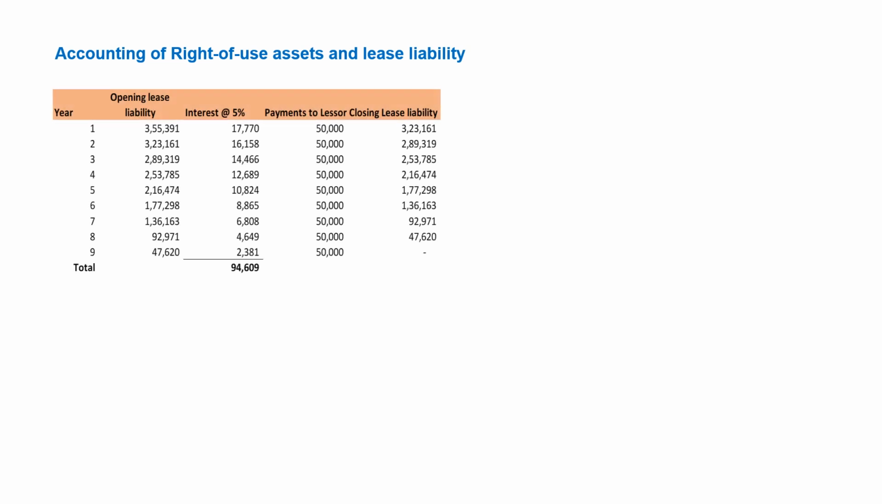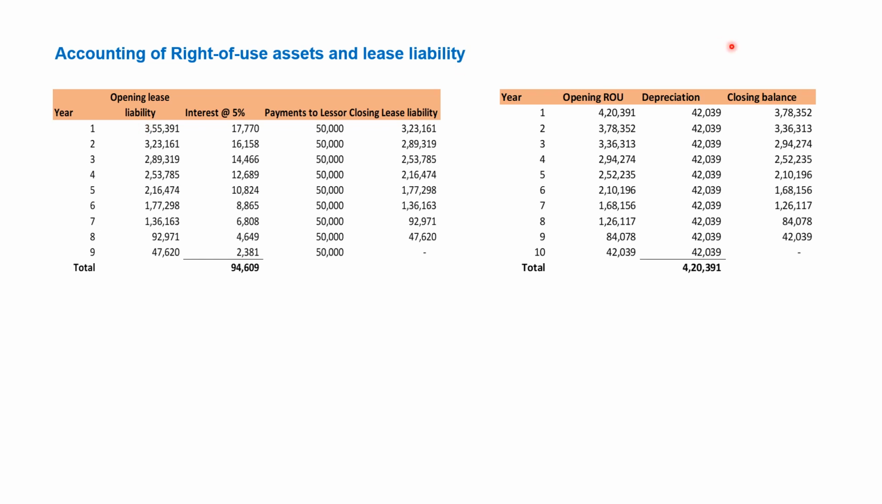So once the lease liability is calculated, we determine 3,55,391. This is recorded as the opening lease liability. On the other side, the RU asset was 4,20,391. This is the opening RU asset. This is the entry we posted: 4,20,391 debited to 3,55,391 to lease liability and cash 50,000.